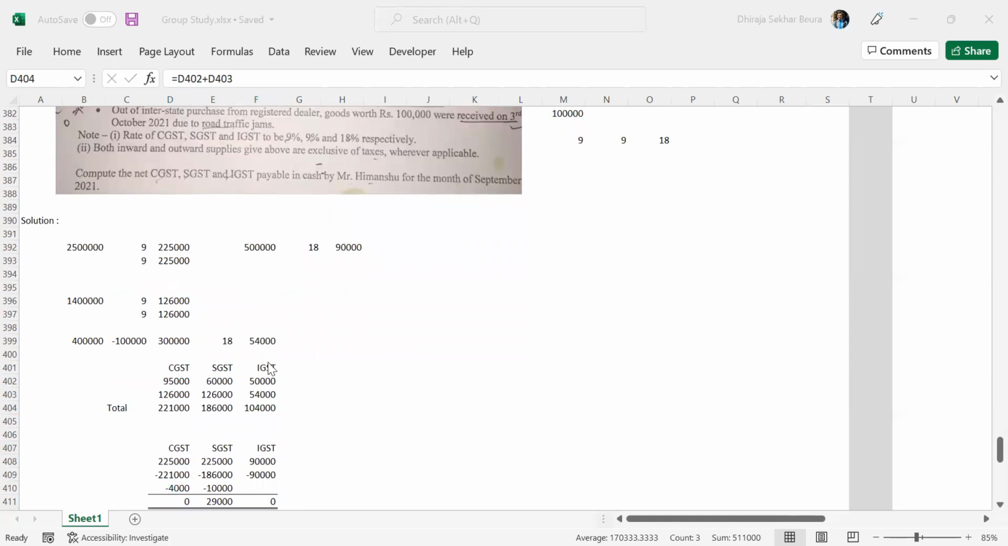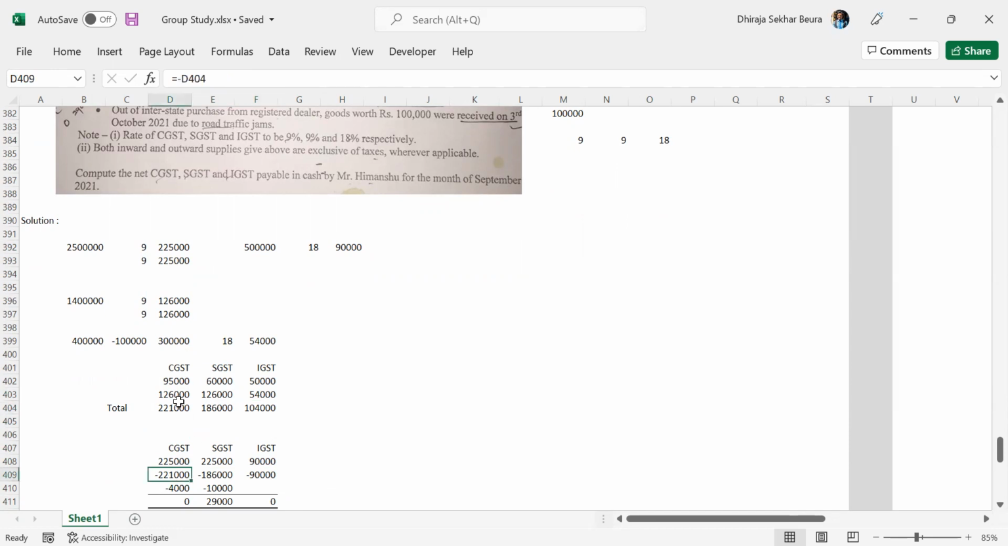Okay, fair enough. Quickly going to the calculation of final liability. So we have the liability in hand, 2,25,000, 2,25,000 and 90. I have written that here. Then we have the final balance of the credit here, 2,21,000, 1,86,000 and 104. 104, let's talk about that.